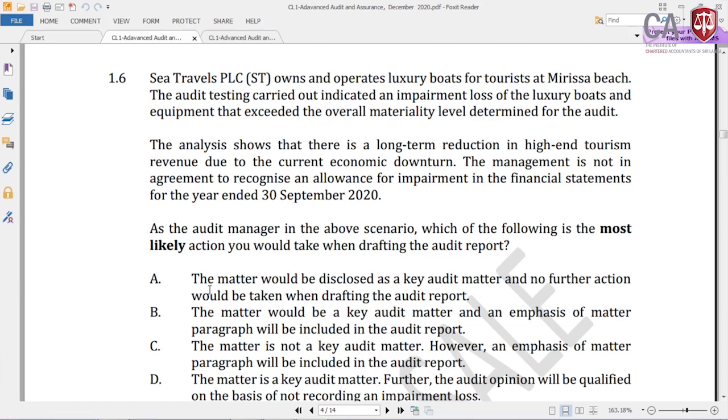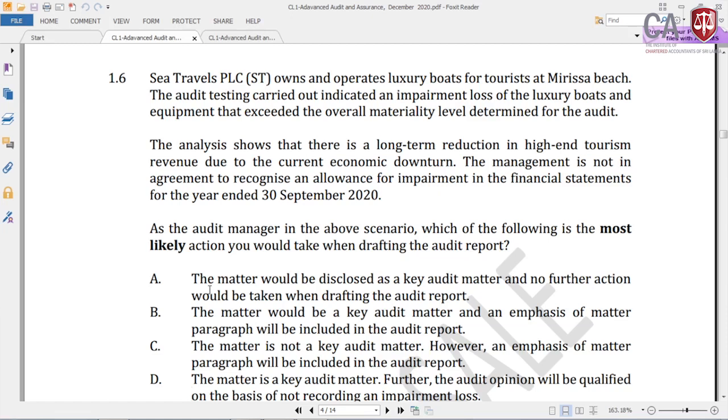So therefore, answer A is wrong. Right. B, the matter would be a key audit matter and an emphasis of matter paragraph will be included in the audit report. Yes, of course, this could be a CAM, but is it emphasis of matter? You learn in the theory that to become an emphasis of matter, there are two conditions to be satisfied. What is that? Something fundamental to the users' understanding and something which is disclosed in the financial statement.